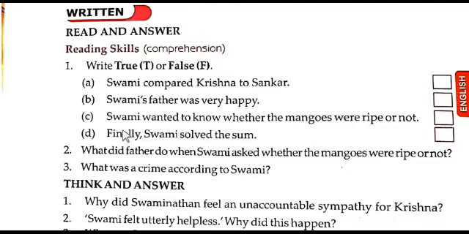If the statement is true, you can write T in the given box. If the statement is false, I mean it is a lie, you can write F. F means false. The A1: Swami compelled Krishna to Shankar.